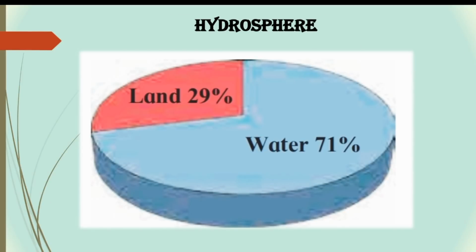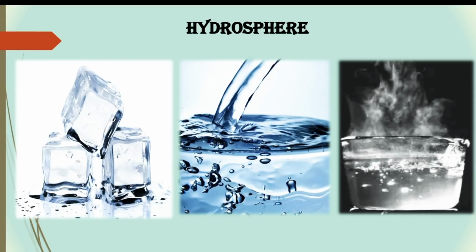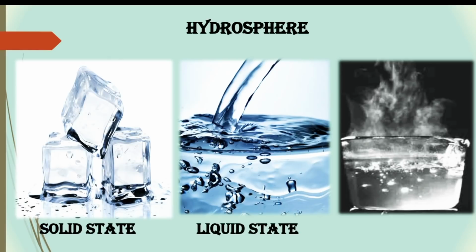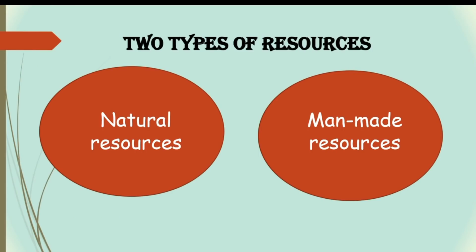Our next sphere is hydrosphere. So hydrosphere is the total amount of water found on the earth. Around 71% of the earth is covered with water. This water is found in many states like ice in solid state, water in liquid state and the water vapor in the gaseous state. So there are two types of resources, natural resources and man-made resources for the hydrosphere.